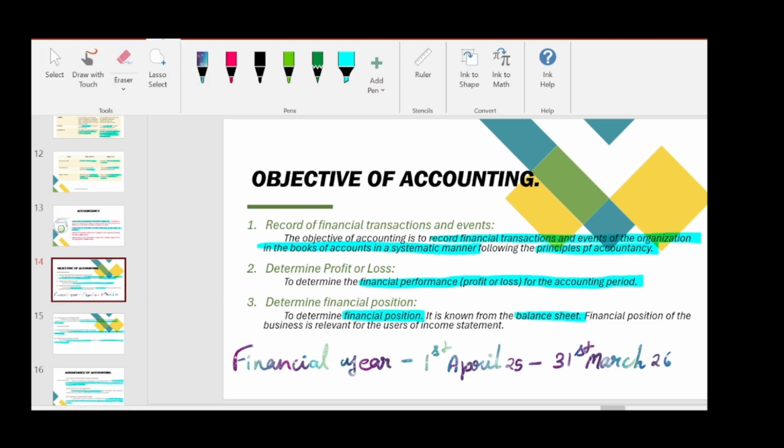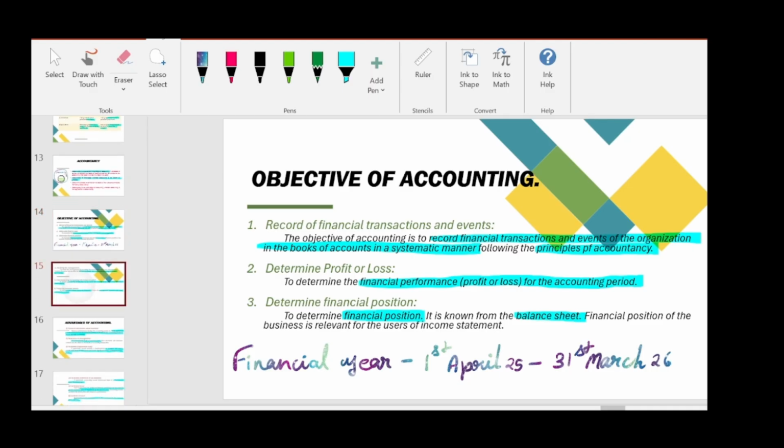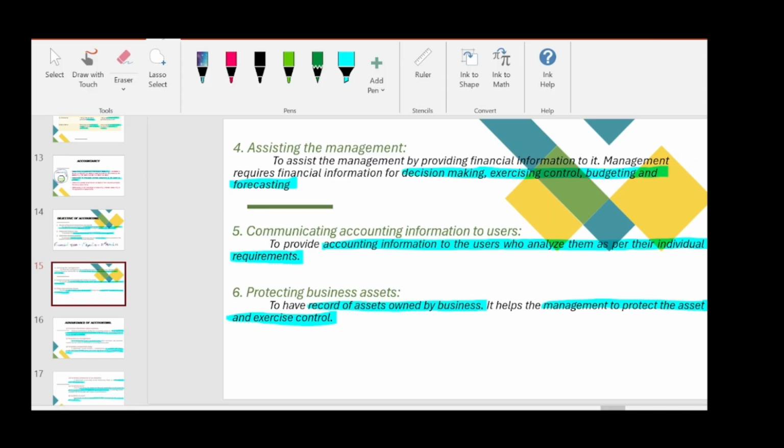And the next topic is objective of accounting. So totally we have six objectives. The first one is record of financial transactions and events. The second is to determine the profit or loss of the organization. The third objective is to know the financial position of the organization. And fourth one is assisting the management with the financial information.